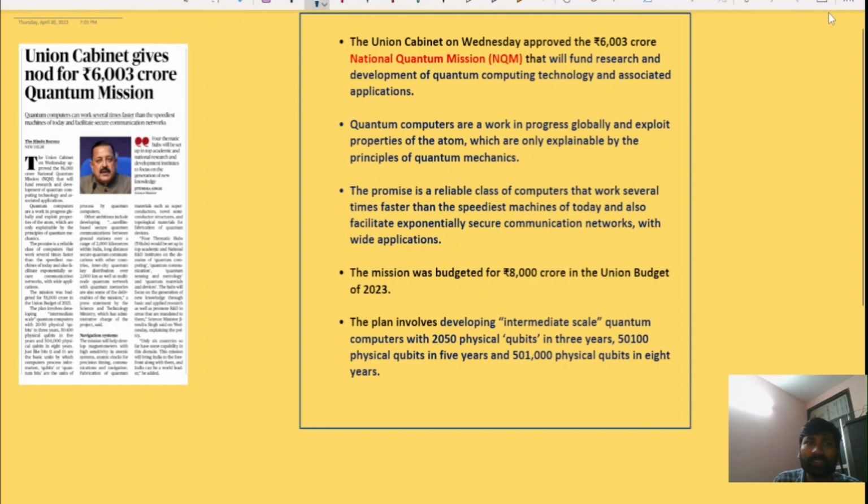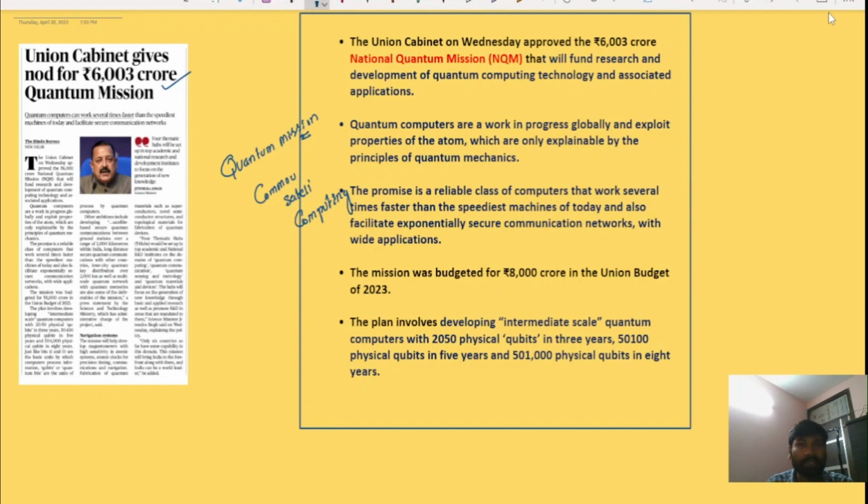Along with this, the Union Cabinet gave a nod for the 6,003 crore quantum mission. So what is a quantum mission? Quantum applications have a wide variety of uses, from communication and satellites to computing, faster computing, and supercomputing. Therefore, it will have a wide variety of applications.